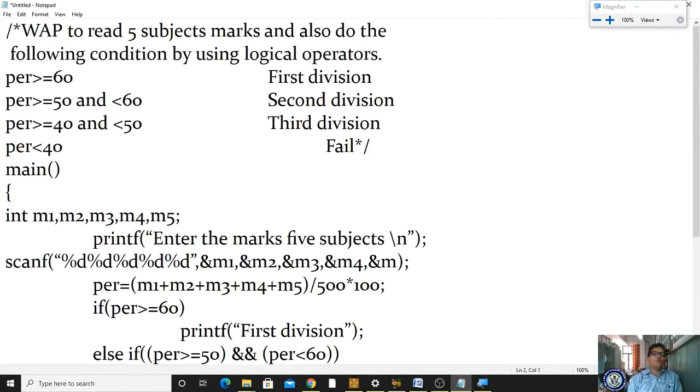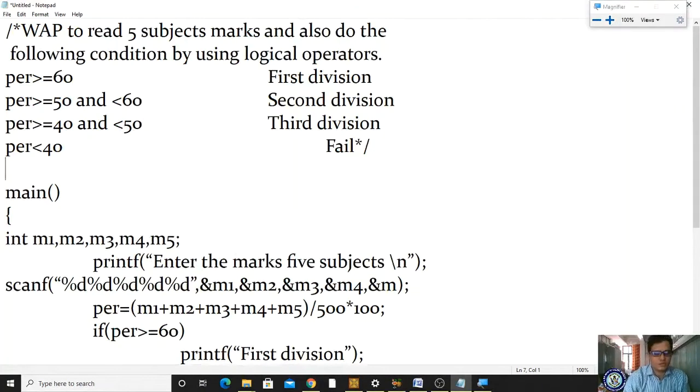Write a program to read 5 subject marks and also do the following conditions by using logical operators. If percentage is greater than or equal to 60, it has to print first division. Percentage greater than or equal to 50 and less than 60, it is second division. Percentage greater than 40 and less than 50, it is third division. If percentage is less than 40, then it is failed. So for this we are writing the code.